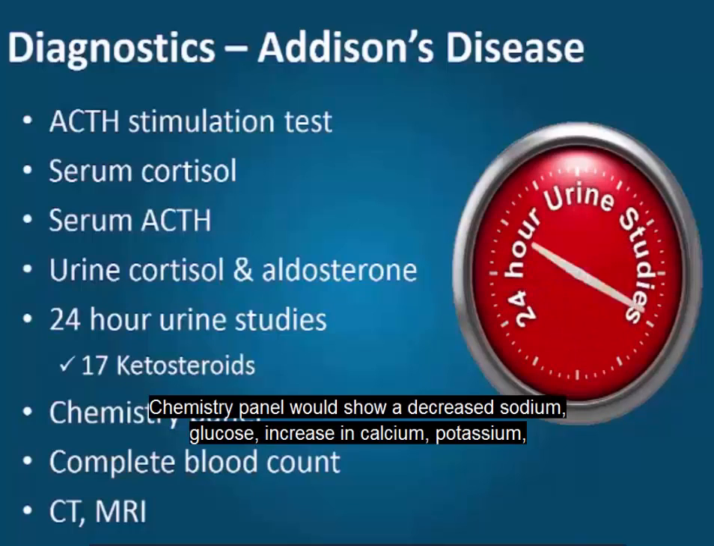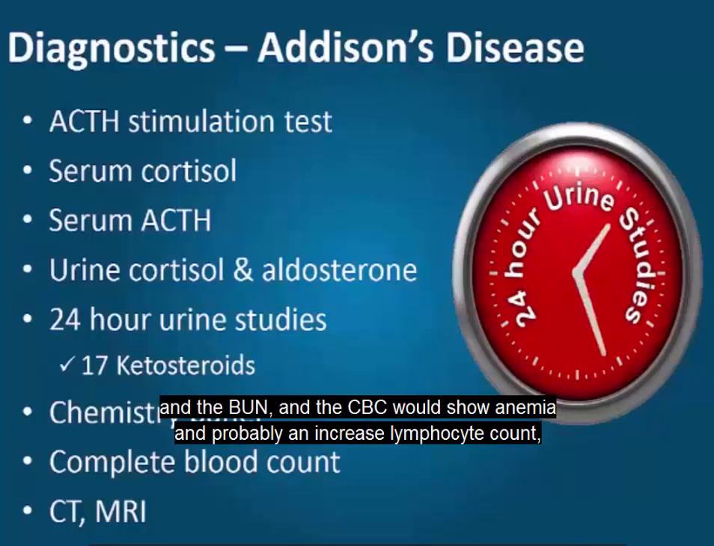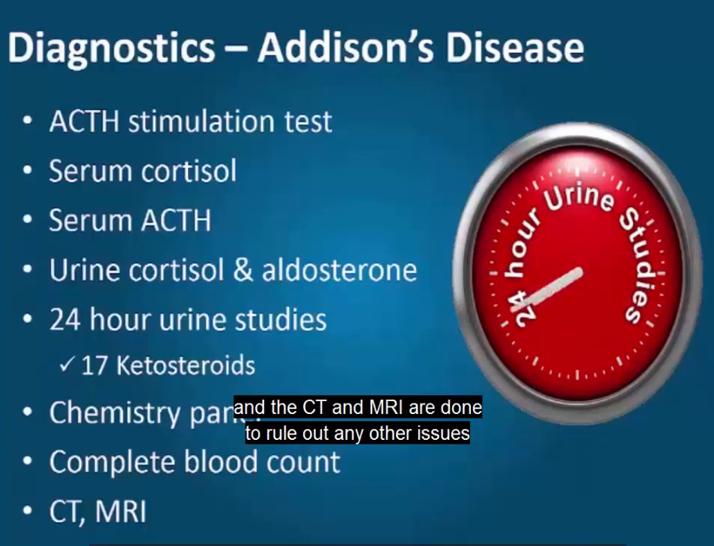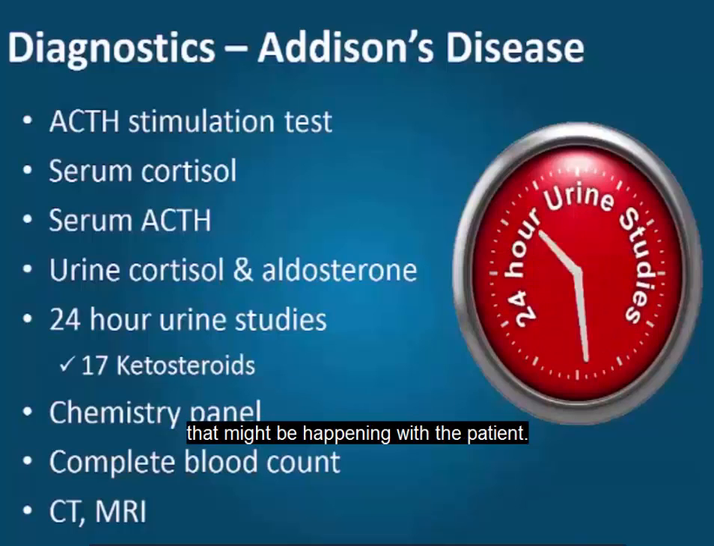The chemistry panel would show a decreased sodium and glucose, and an increase in calcium, potassium, and the BUN. And the CBC would show anemia and probably an increased lymphocyte count. And the CT and MRI are done to rule out any other issues that might be happening with the patient.